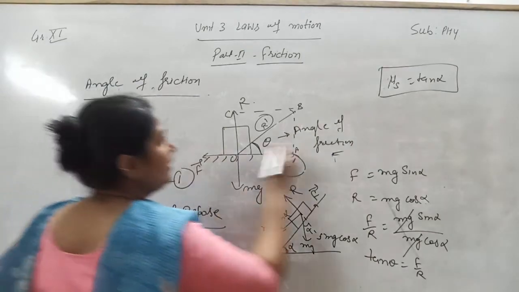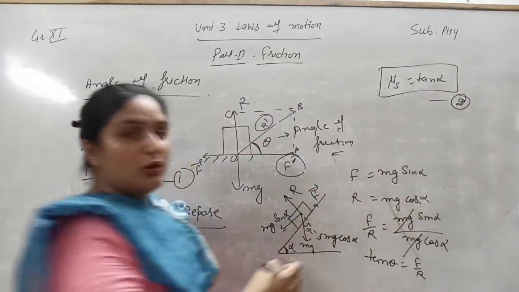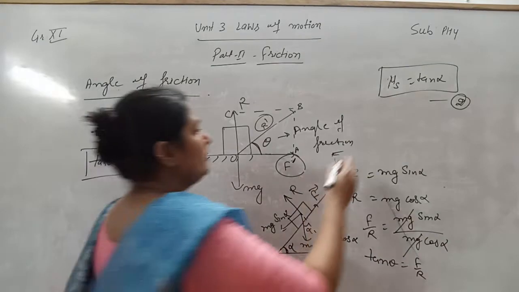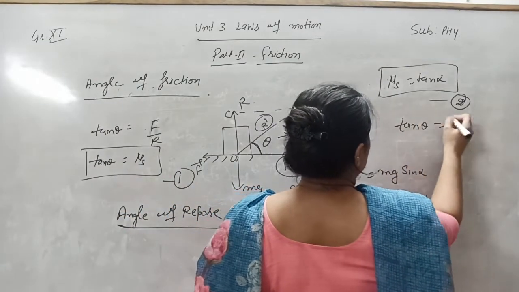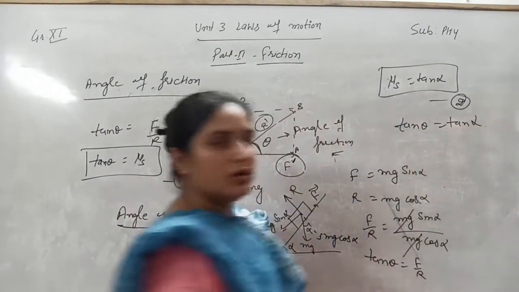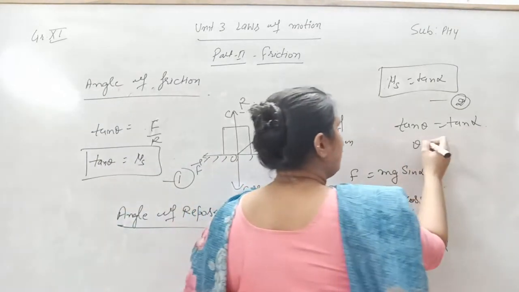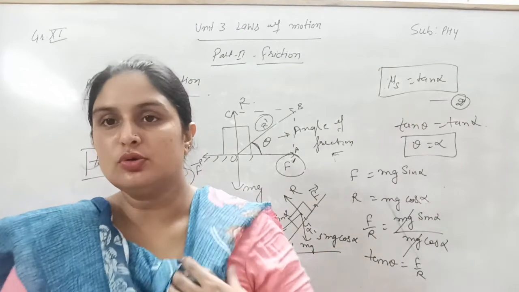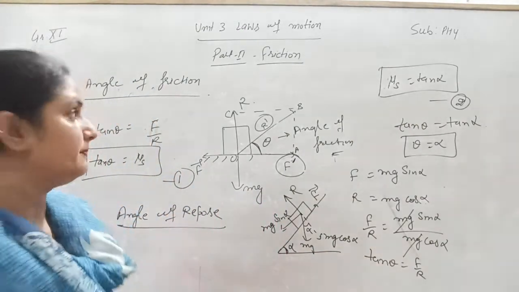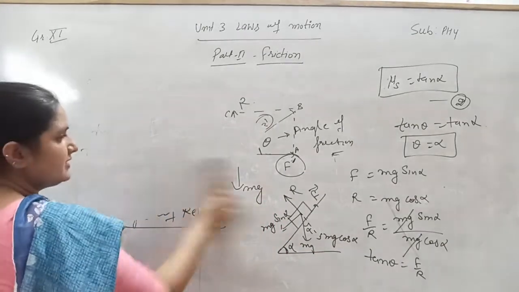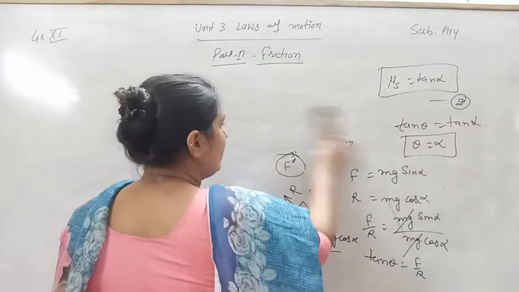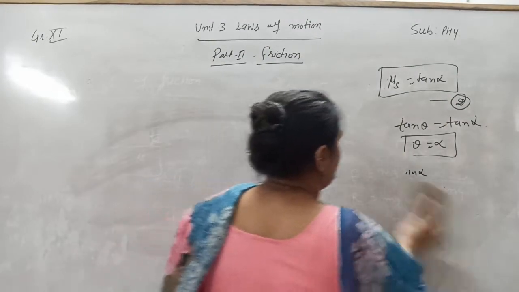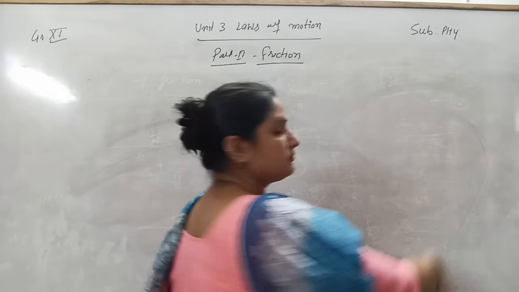Now name it equation 1. This is equation number 2. From equation 1 and 2 you can compare from here. Tan theta is equal to tan alpha, or theta will be equal to alpha, or the angle of repose is equal to the angle of friction. This is the relation between the angle of repose and angle of friction.